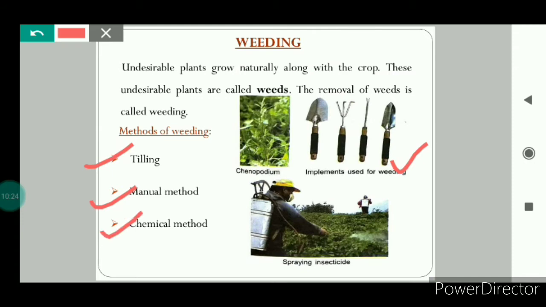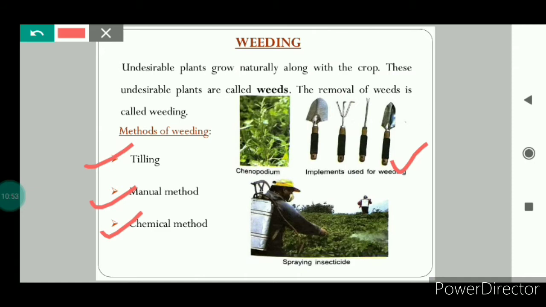The last is the chemical method. Chemical method means weedicides. The weedicides are diluted with water, that means water is added to the weedicides, and then it is sprayed on the crops in the field with the help of a sprayer. It should be sprayed before the weeds start flowering and seed formation.